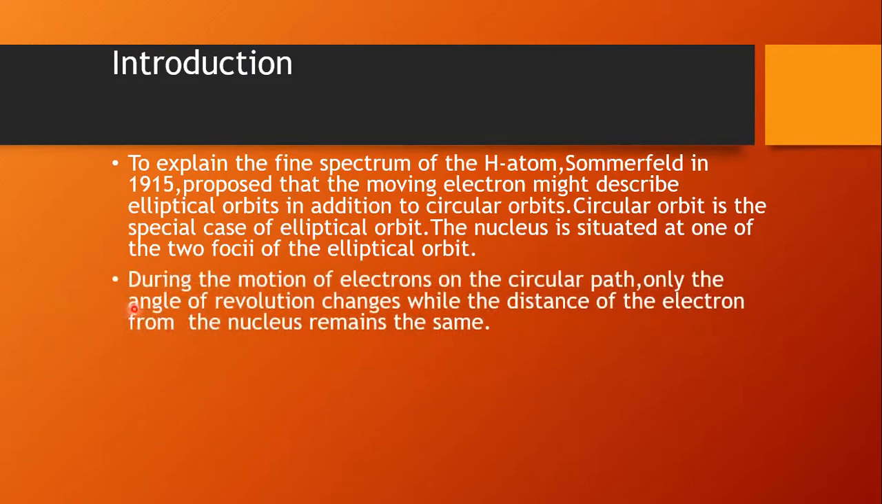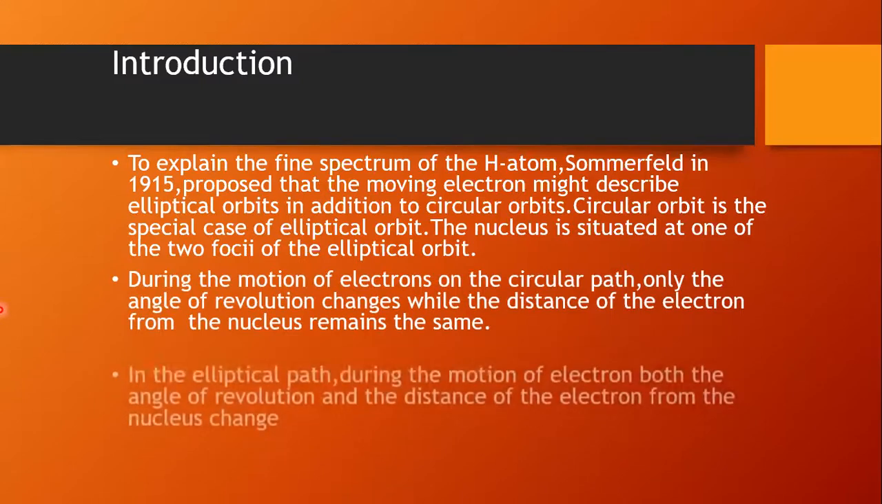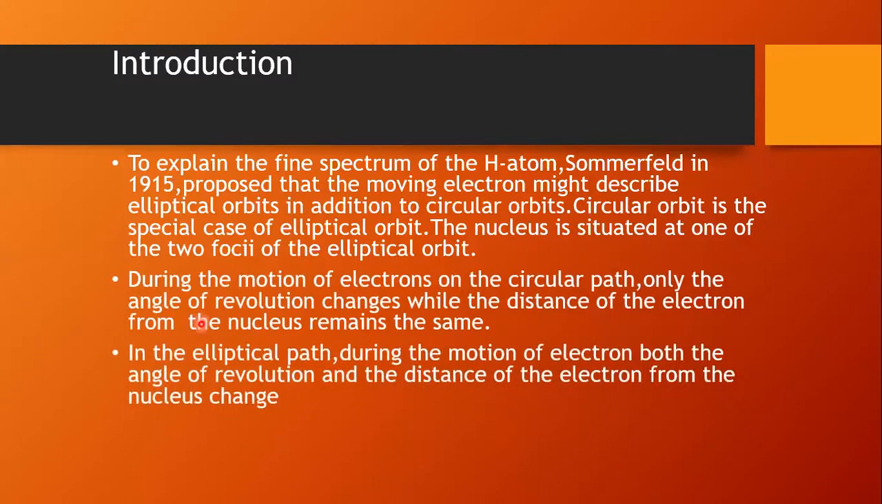The next point we have to understand is that during the motion of an electron on the circular path, only the angle of revolution, that is phi, changes. The value of phi changes, while the distance of the electron from the nucleus remains the same. The distance of the electron from the nucleus is called the radius vector. The radius vector remains constant in a circular path.